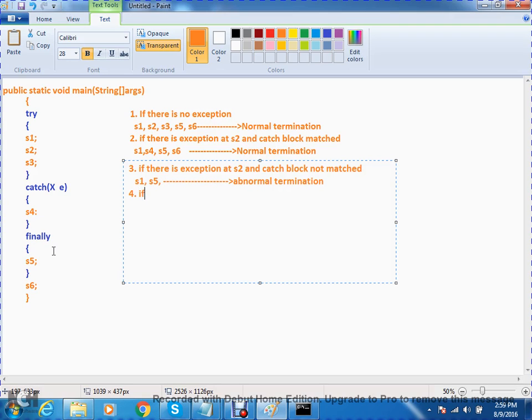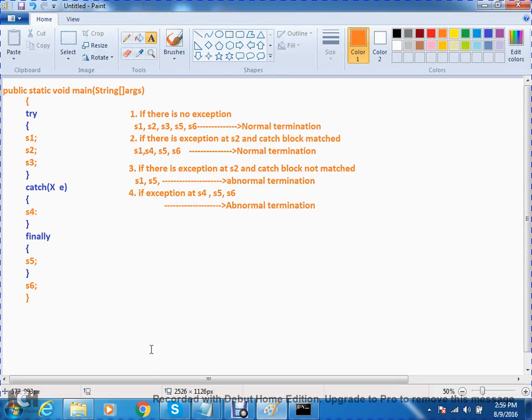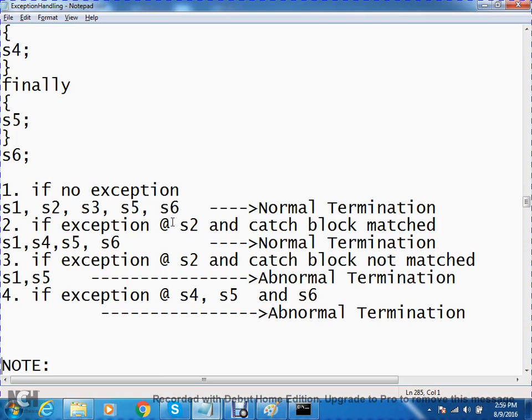The fourth case: if there is an exception at S4, S5, or S6, I don't know which statements will execute, but it is definitely abnormal termination.